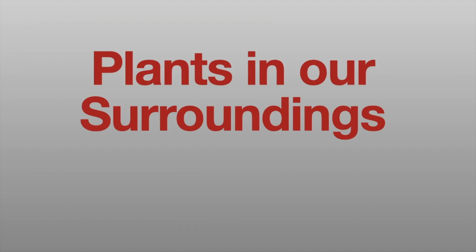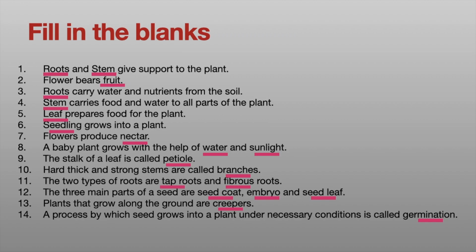Plants in our surroundings. Fill in the blanks. Roots and stem give support to the plant. Flower bears fruit. Roots carry water and nutrients from the soil. Stem carries food and water to all parts of the plant. Leaf prepares food for the plant. Seedling grows into a plant. Flowers produce nectar. A baby plant grows with the help of water and sunlight.